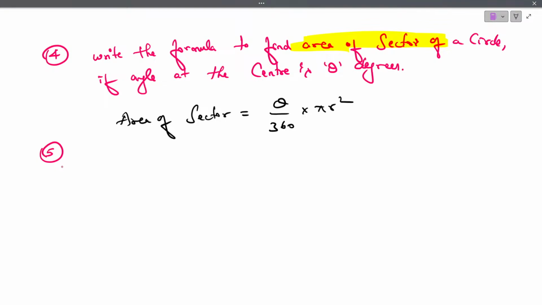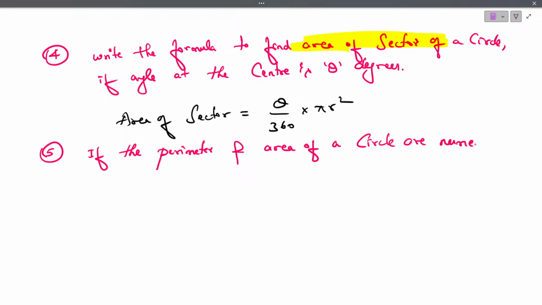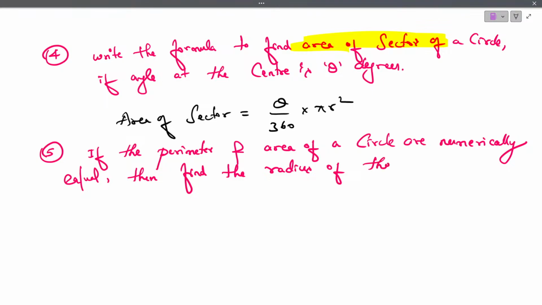Next question, one of the most important questions. Please make a note. If the perimeter and area of a circle are numerically equal, then find the radius of the circle. How to find the solution for this? Can you tell me the answer for this?